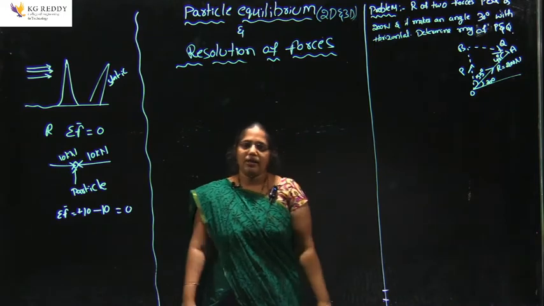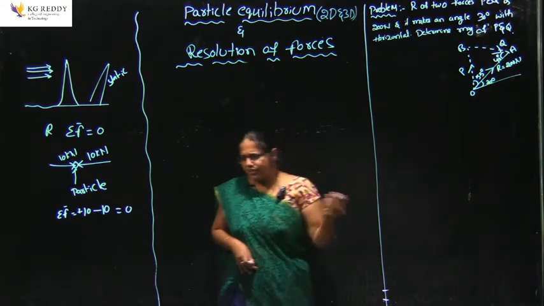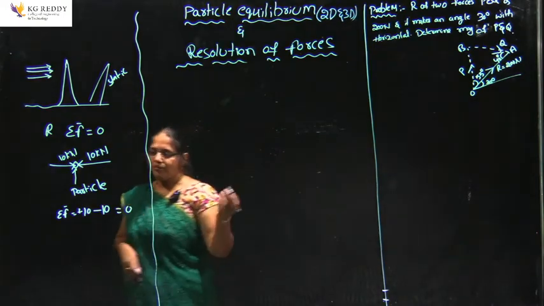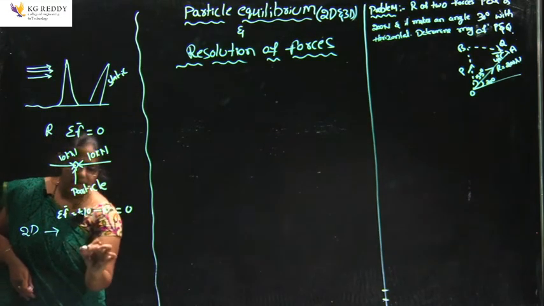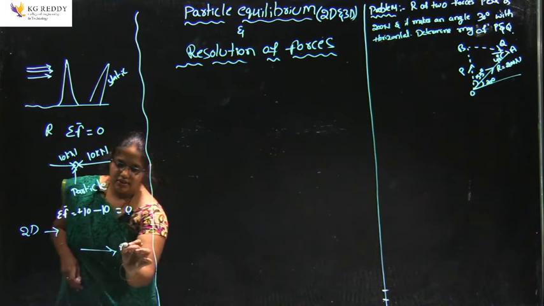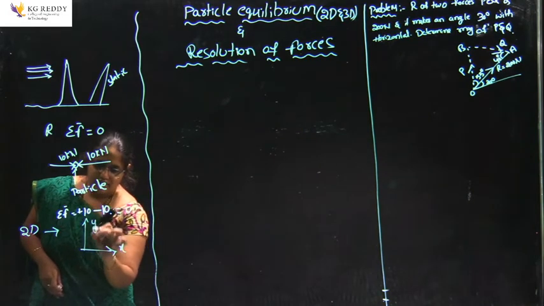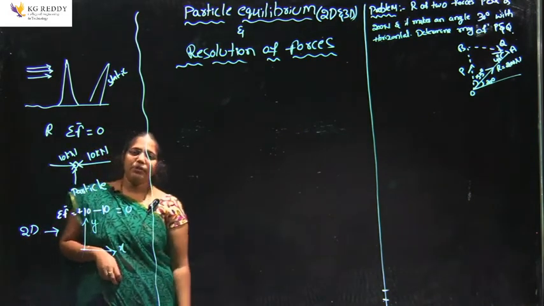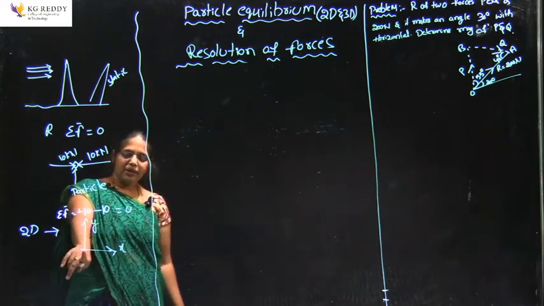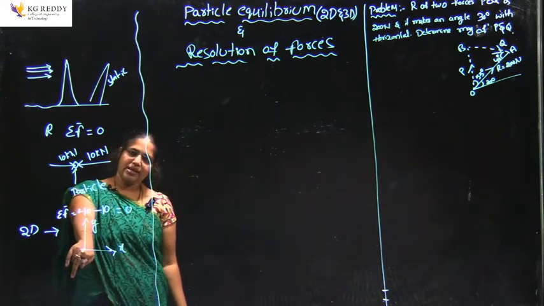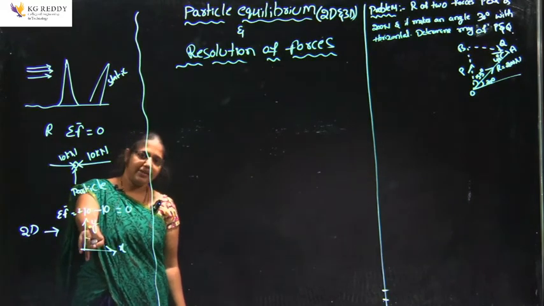We all know the case of 2D, the 2 dimensional case. Let us take this as the x direction and this as the y direction. I want to define the 2D particle equilibrium. Here we have only 2 directions, one is the x direction and the other is the y direction.